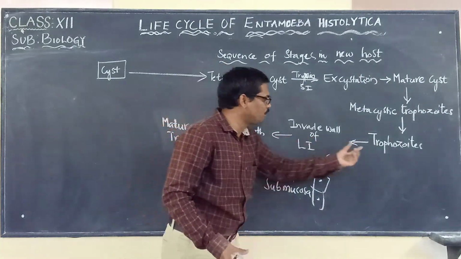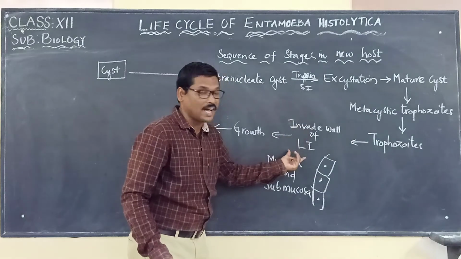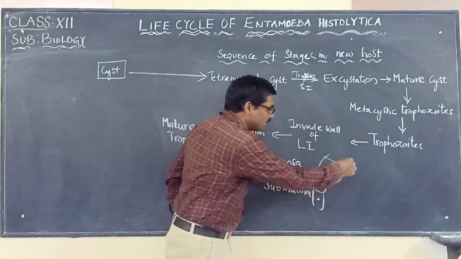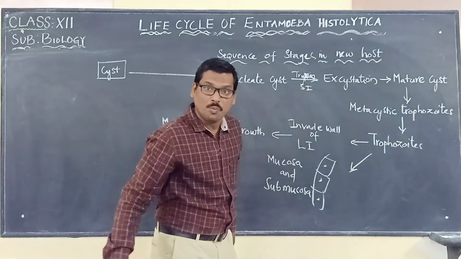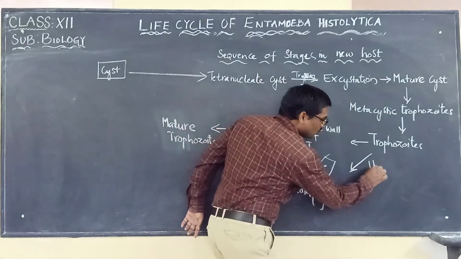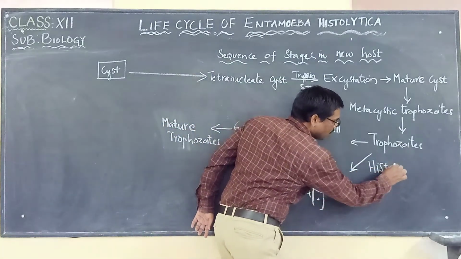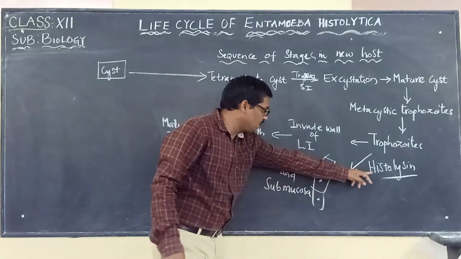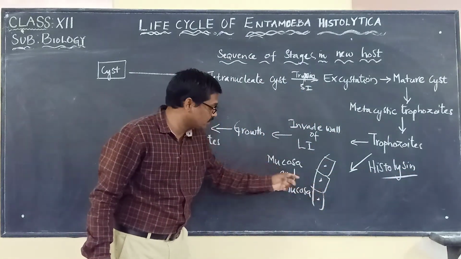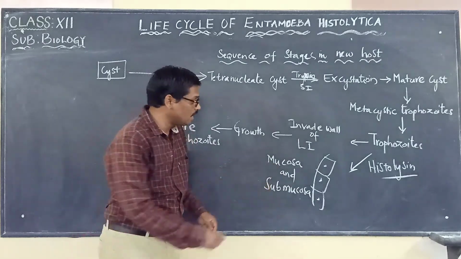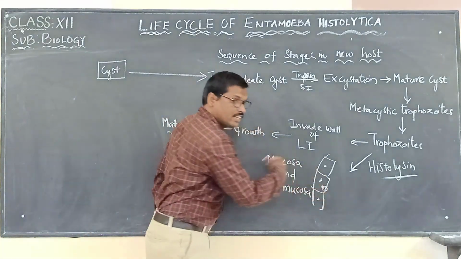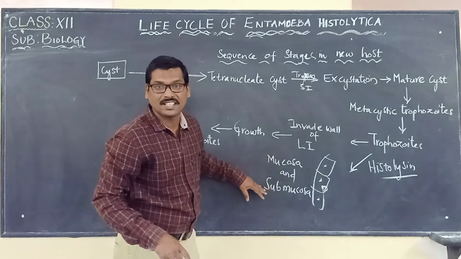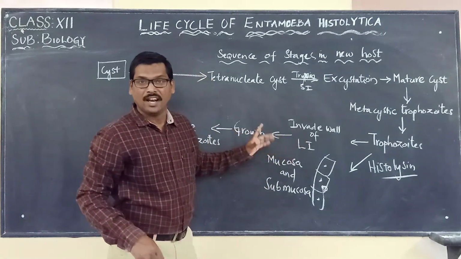How is it possible for the trophozoites to invade the wall of the large intestine? These trophozoites will be releasing one enzyme. What is that enzyme? A proteolytic enzyme called histolysin. This histolysin digests the walls of the mucosa and submucosa, so that the trophozoites enter into the mucosa and submucosa. They invade the wall of the large intestine.